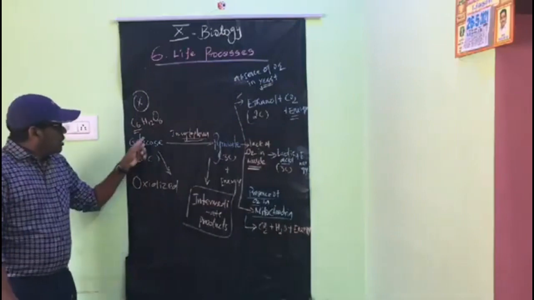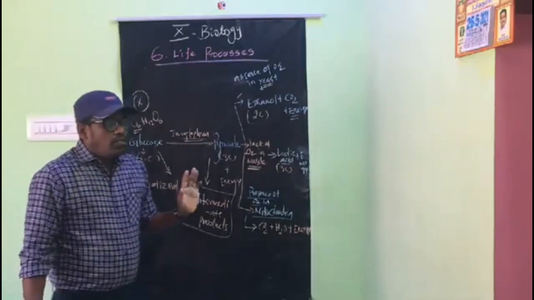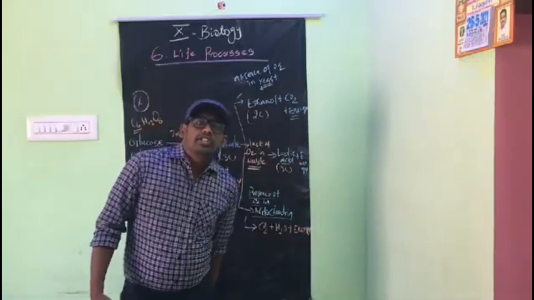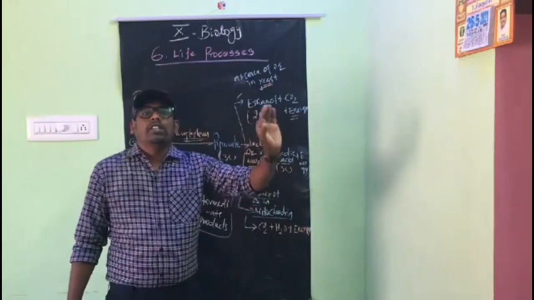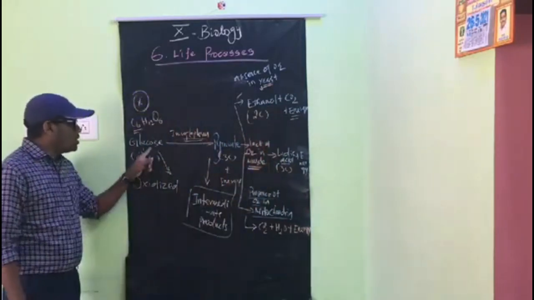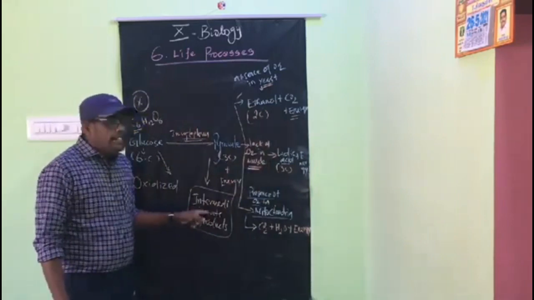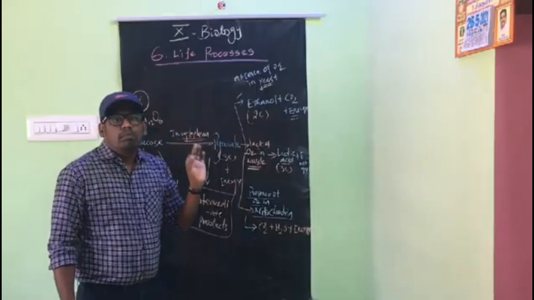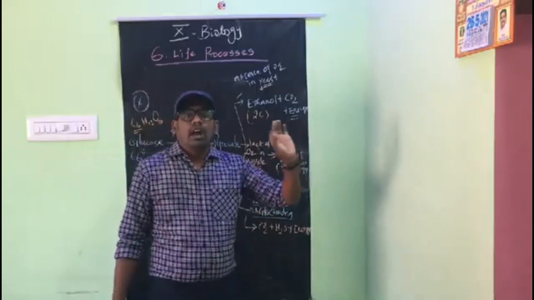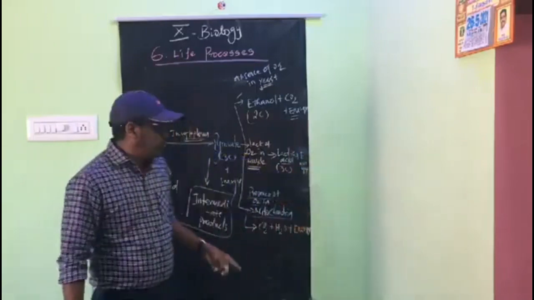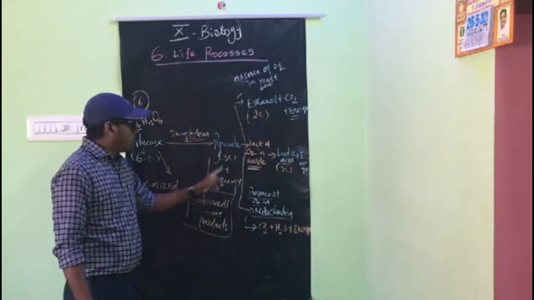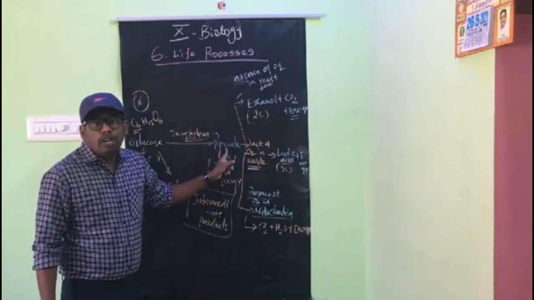During respiration, which substance is oxidized? The glucose is oxidized. And what is the intermediate substance in aerobic and anaerobic respiration? The intermediate substance is pyruvate or pyruvic acid.